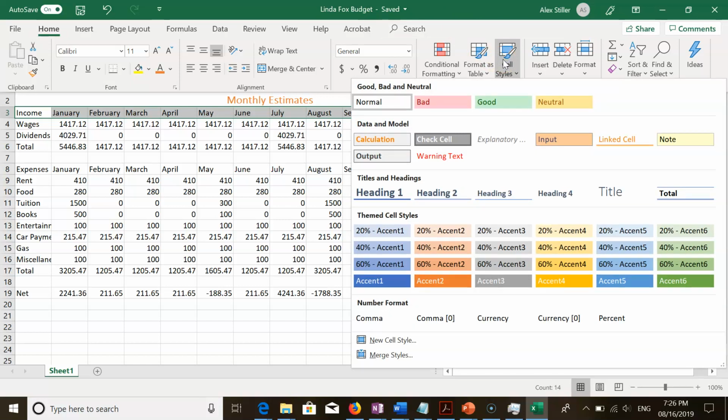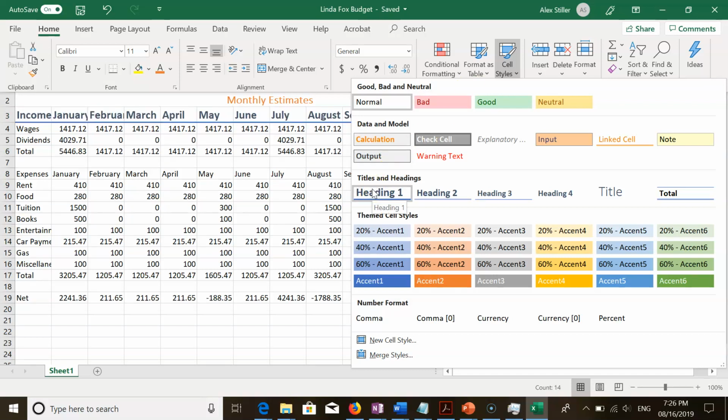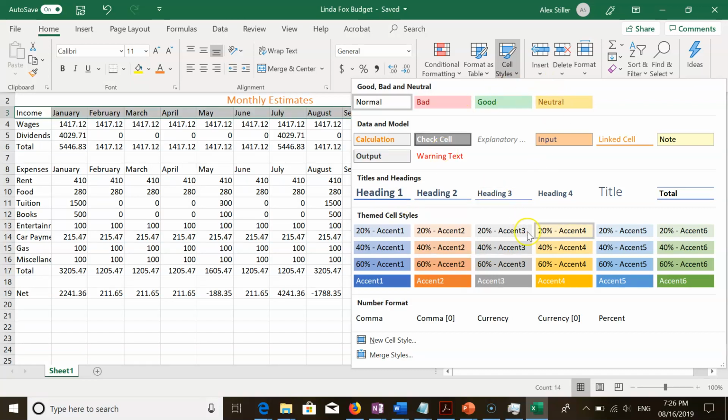Point to Heading 1 cell style in the Titles and Headings area of the Cell Styles gallery to see a live preview of the cell style in the selected range. And as an experiment, you can point to some other cell styles to see what they look like as well.